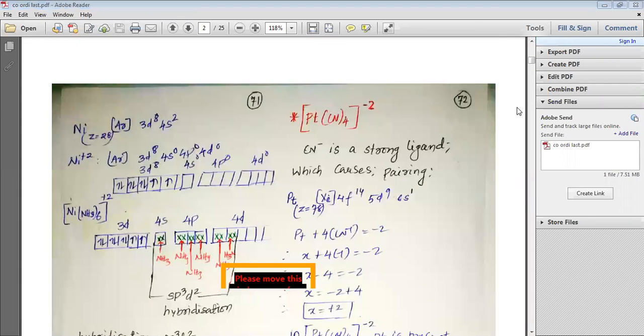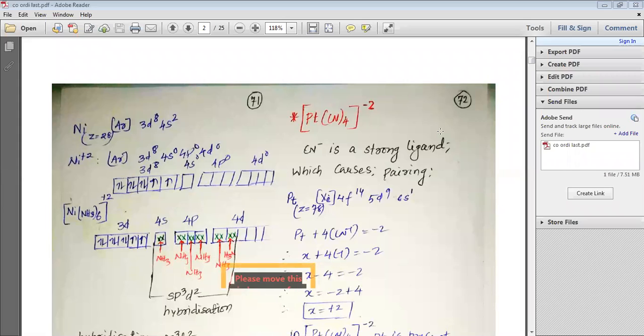Now we are going to study an important complex which is known as Pt(CN)4 2-. Here we have CN minus. This CN minus is a strong ligand.